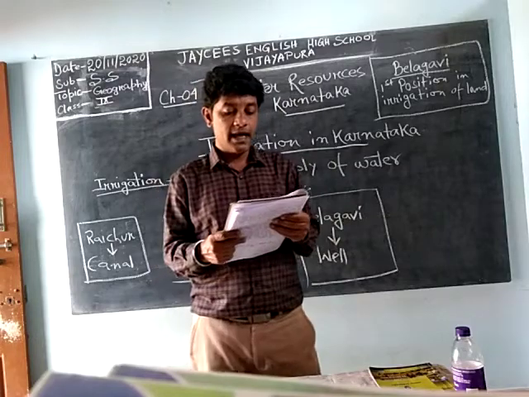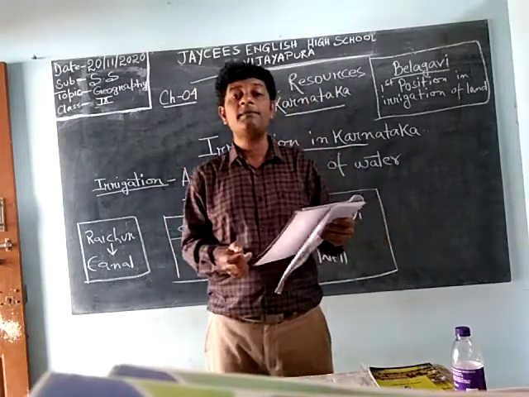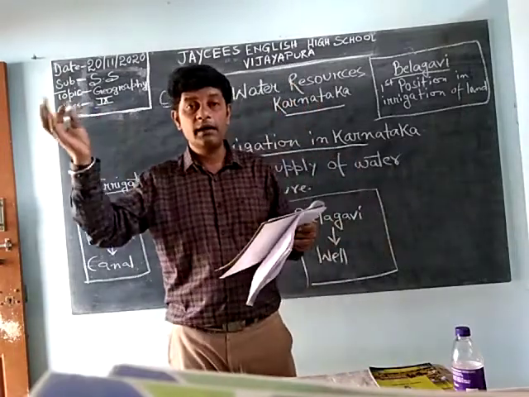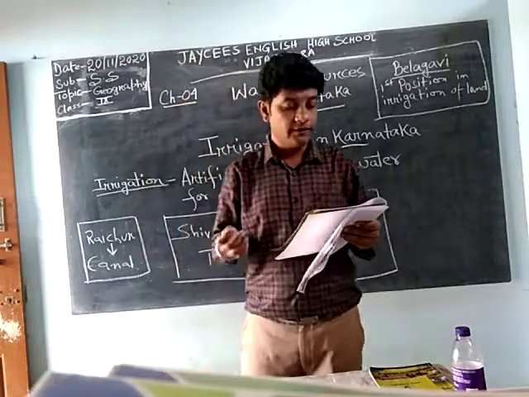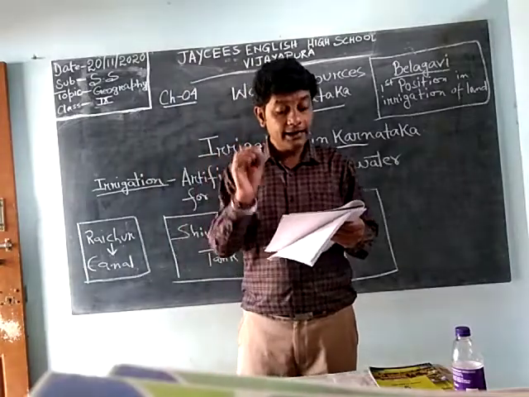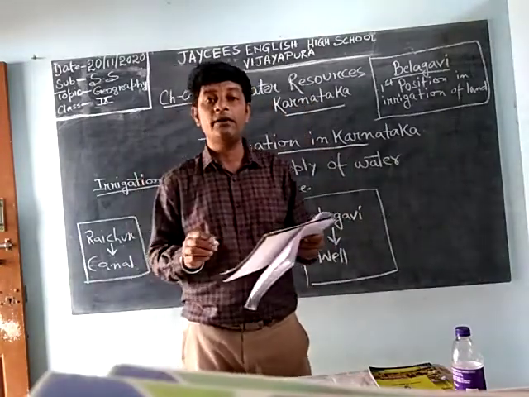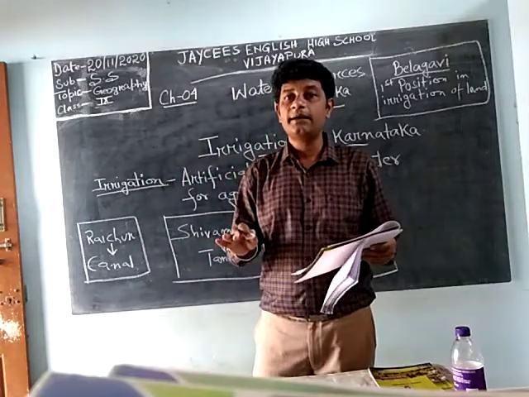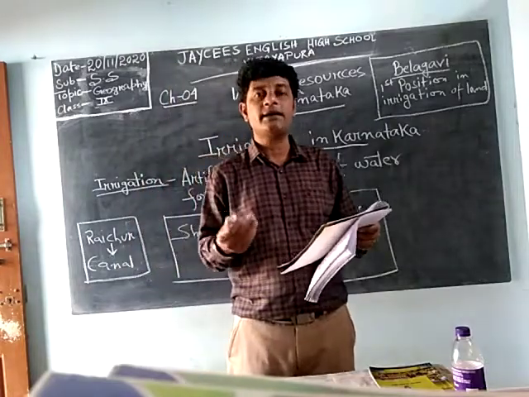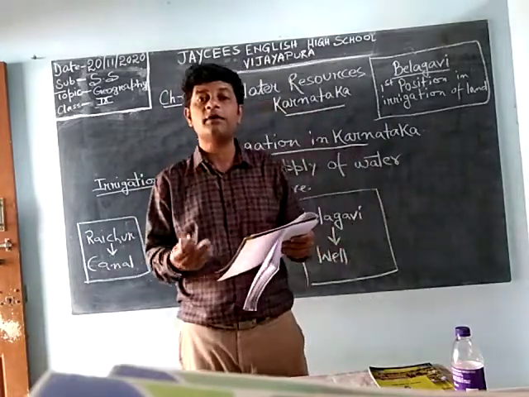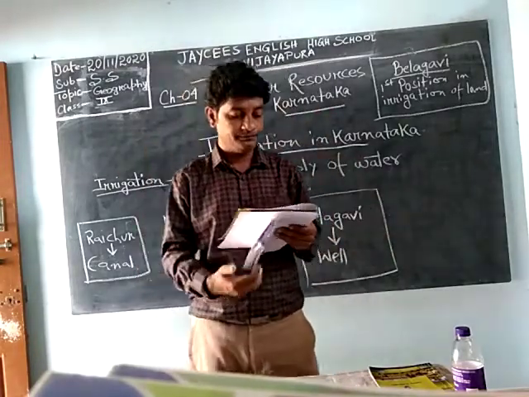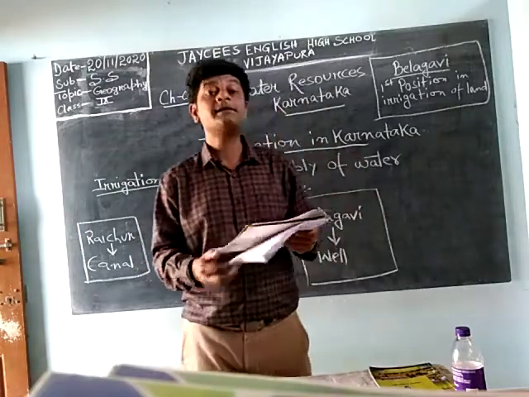Places with uneven and irregular rainfall. There are many places where irregular rainfall is there. They get rainfall in the month of November, but in July they get less rainfall. So places with uneven and irregular rainfall need irrigation for the development of agriculture. I told you the places are very good with the soil, but water is also very important for agriculture, but water is not there sufficiently. That time irrigation is the only process through which we can do cultivation or agriculture very well in that place. It is an ancient practice in Karnataka.